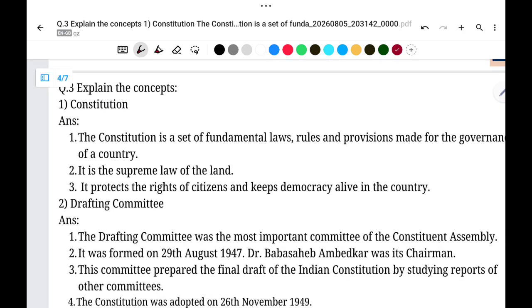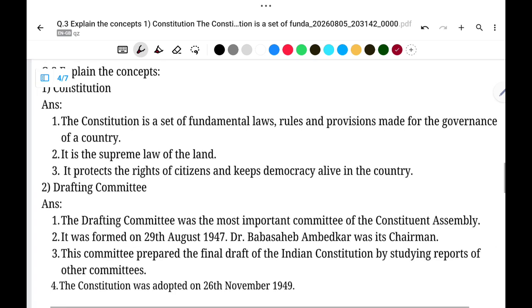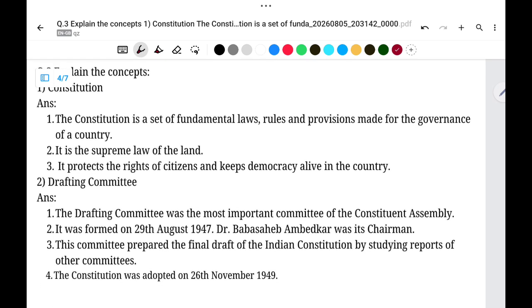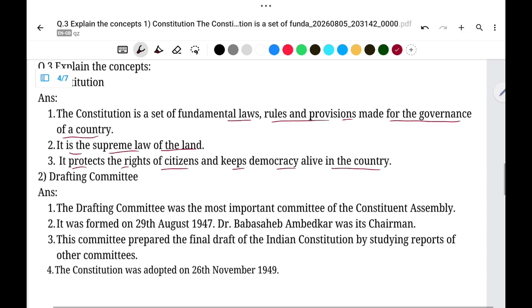Then question number 3, explain the concept. So the first is constitution. So the answer is the constitution is a set of fundamental laws, rules and provisions made for the governance of a country. It is the supreme law of the land. It protects the rights of citizens and keeps democracy alive in the country.